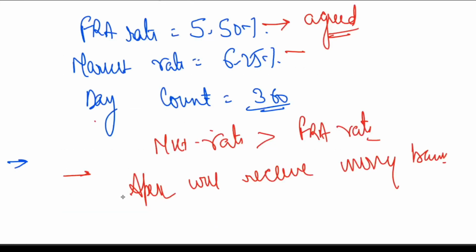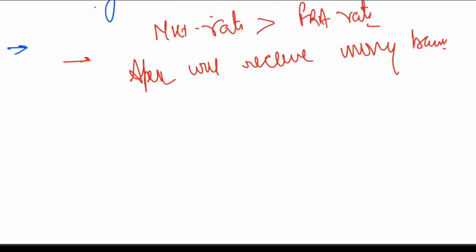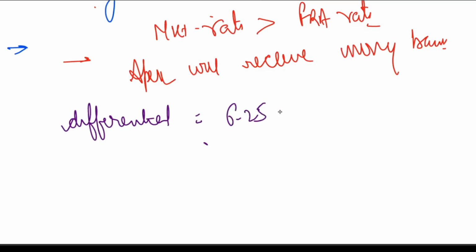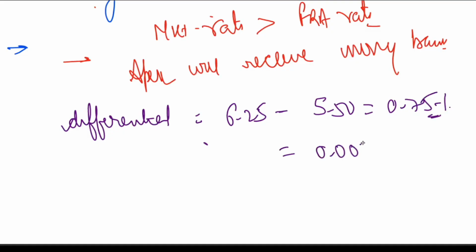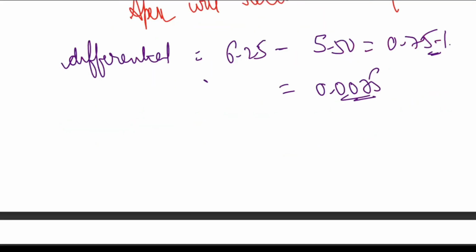It's very simple. First of all, you calculate the differential. So what is the differential? Just see the difference. This is 6.25% minus 5.50%, which is equal to 0.75%, or you can call it 0.0075. That is the interest differential, to be more precise.